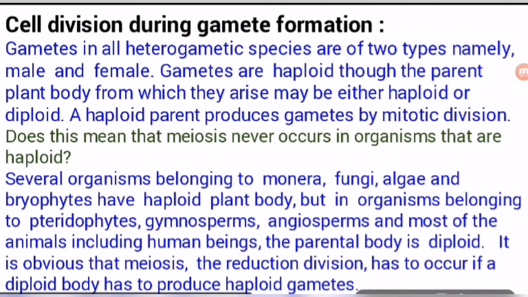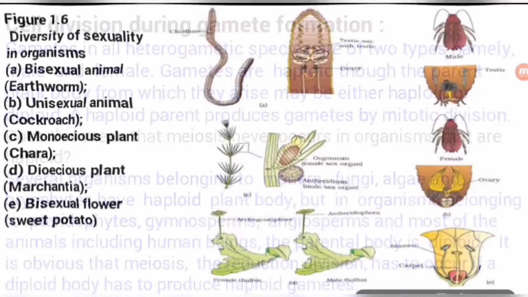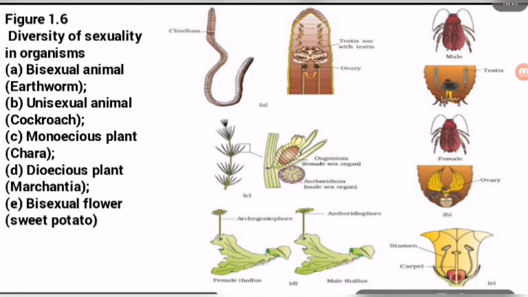So students, let's discuss more. These are the organisms which show the sexuality we have discussed earlier. This is the earthworm, and it has both types of sex organs, male and female. So a single body can produce male and female gametes. But here is another confusion.